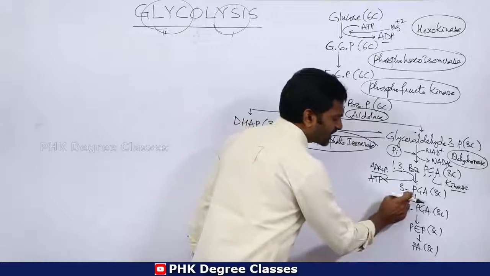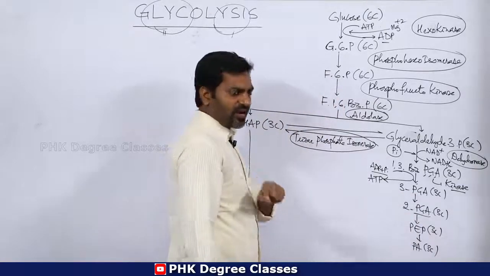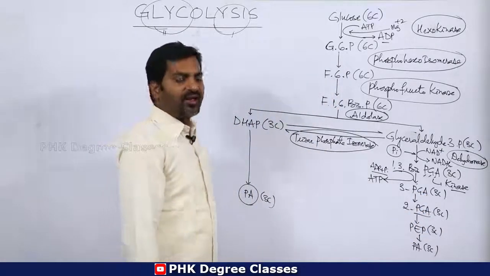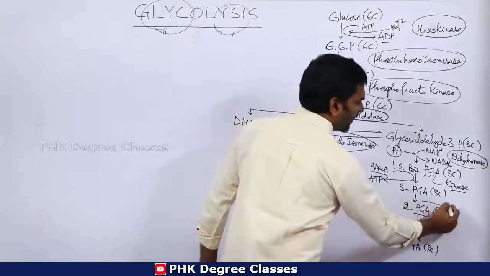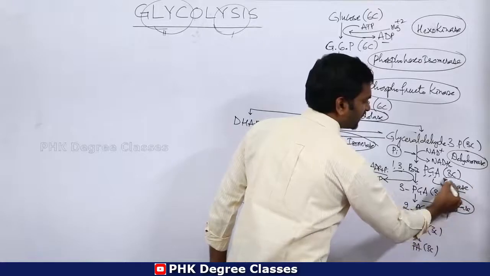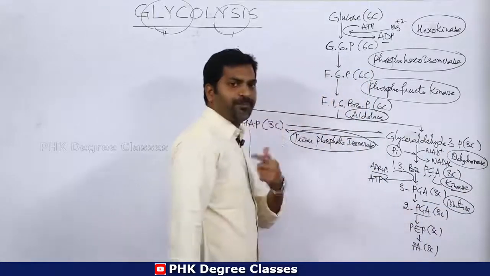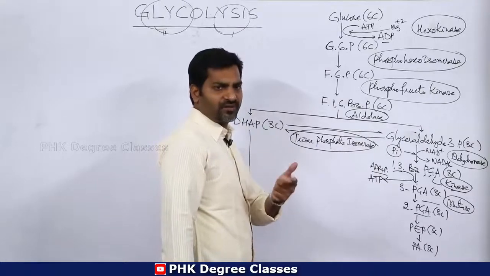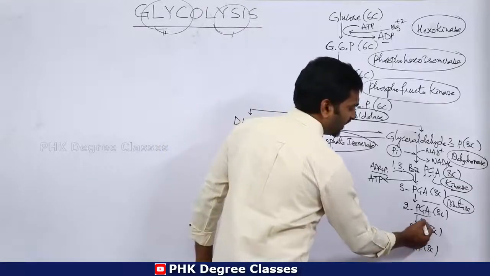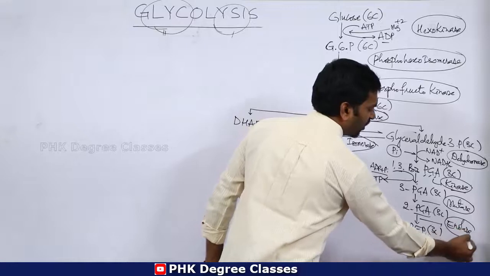Then 3 phosphoglyceric acid is converted into 2 phosphoglyceric acid in the presence of the enzyme mutase. Then 2 PGA is converted into PEP, phosphoenol pyruvate, by the enzyme enolase.